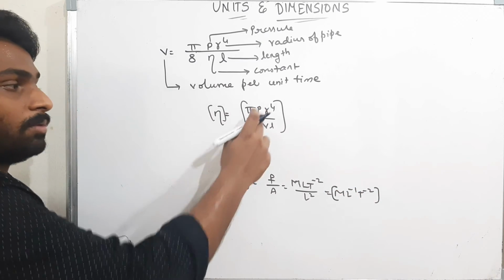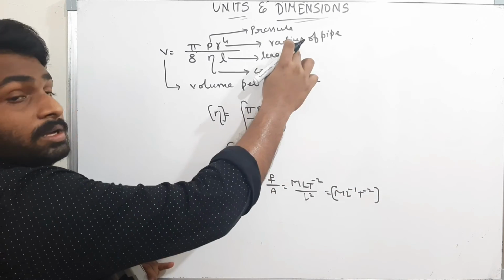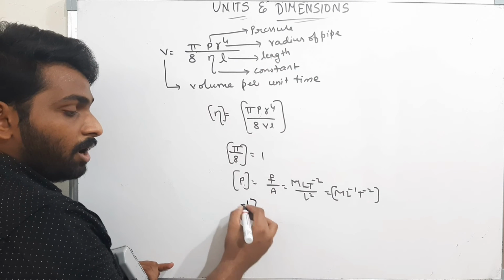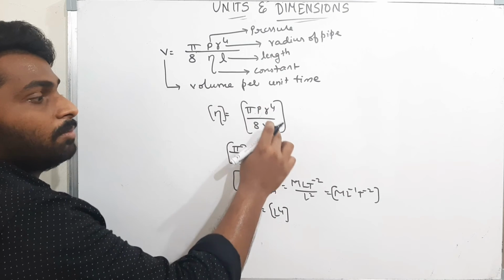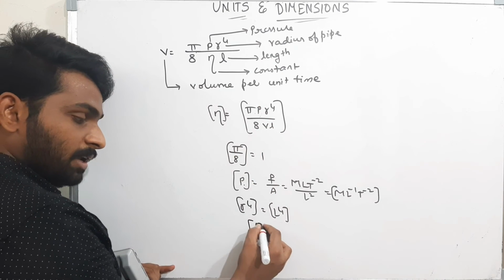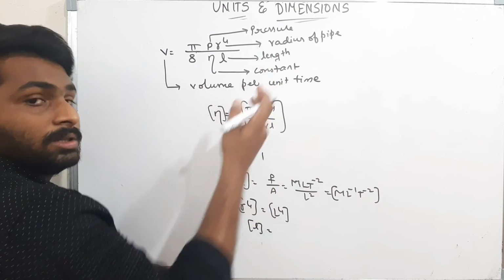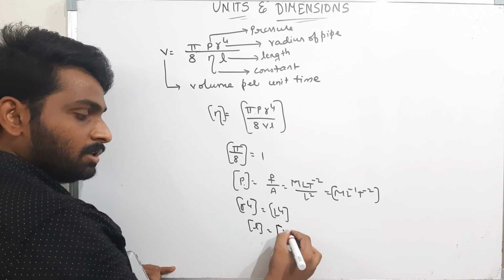Now what's the dimensional formula for R? R is the radius, therefore the dimensional formula for R power 4 is L power 4. Now what's the dimensional formula for length? L is nothing but the length of the pipe, and the dimensional formula is L.